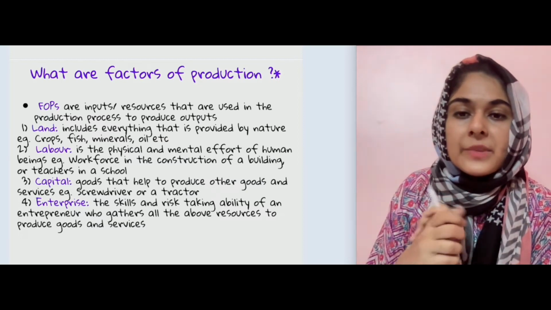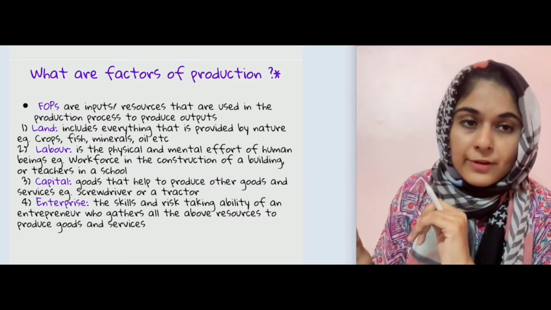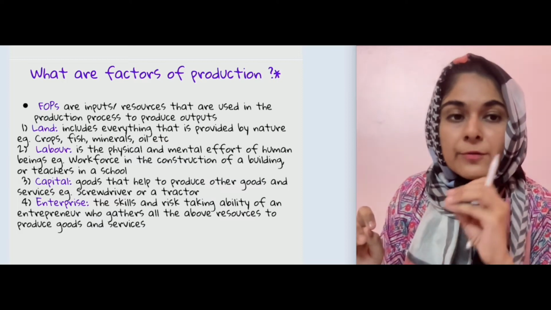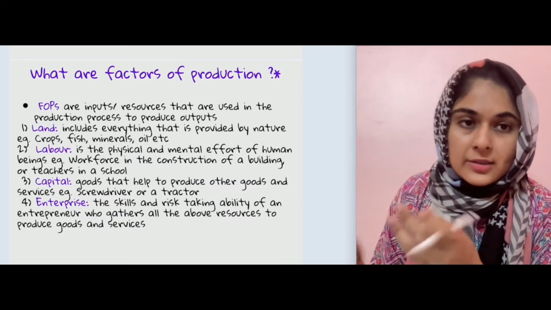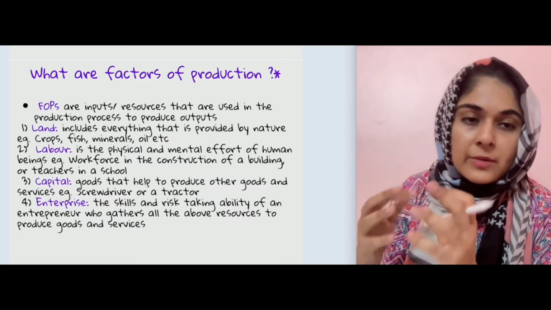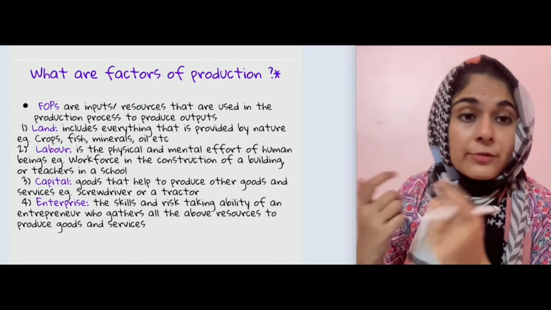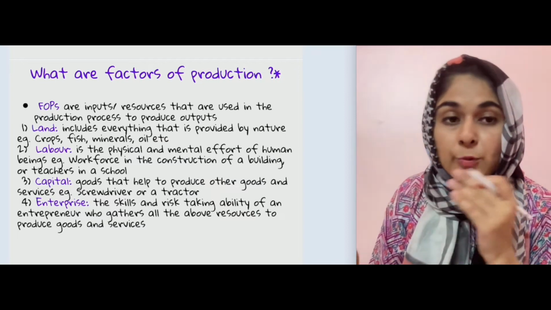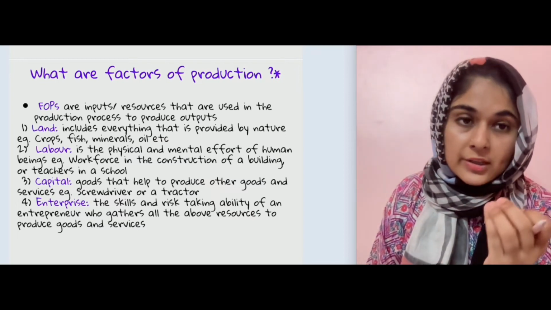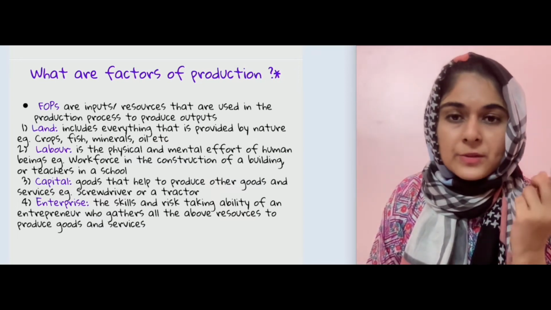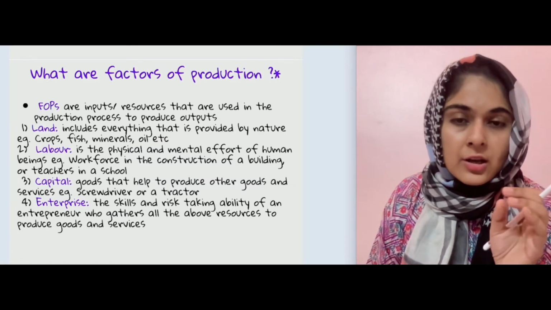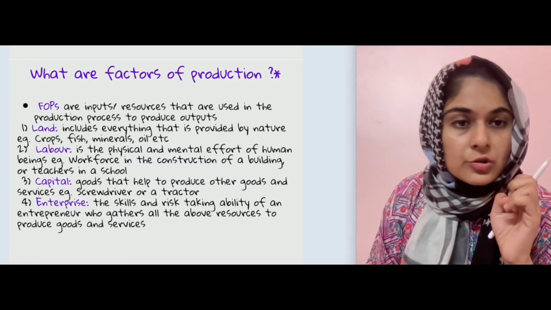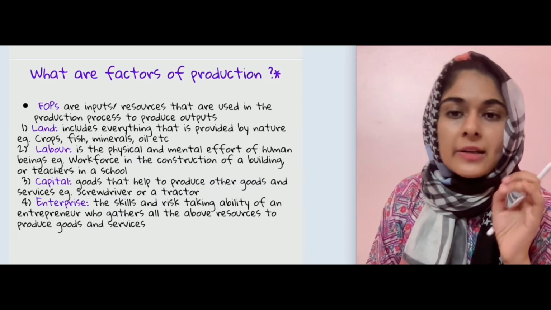So yes, so what is land? There are 4 factors of production. These are very important for exam point of view as well, because they sometimes ask to define, sometimes they ask to differentiate. तो यहाँ पे what is land? It includes everything that is provided by nature. So anything that is God given, like crops, fish, minerals, oil, etc. तो कुछ भी जो है ना, जो God given है, that is land.